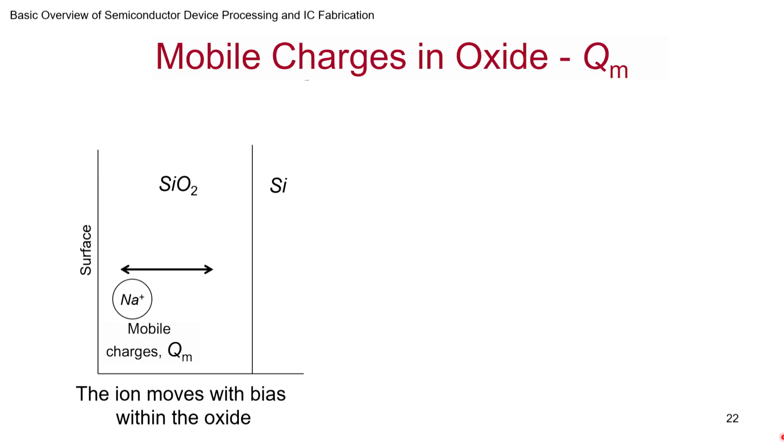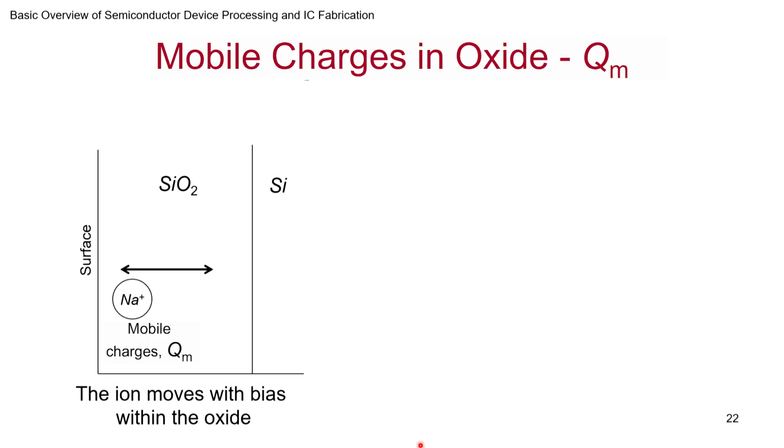Now let's go to the other one. This is an interesting thing, mobile ion. And it turns out mobile ion often comes from humans who are there. Sodium is a prime culprit, because we have NaCl in our body. If you touch something, we may not realize it, but some NaCl from sweat and other things will come in. So if you are not careful, you'll end up incorporating these in your oxide.